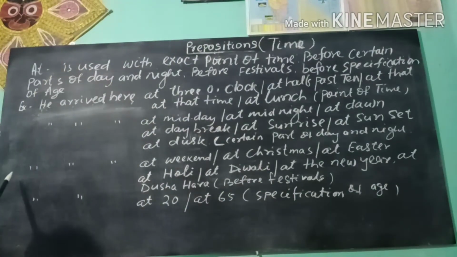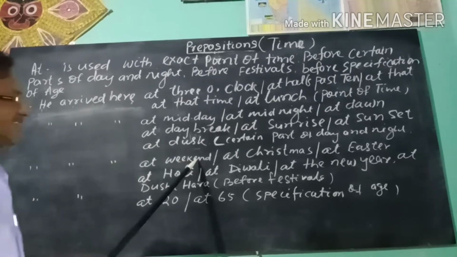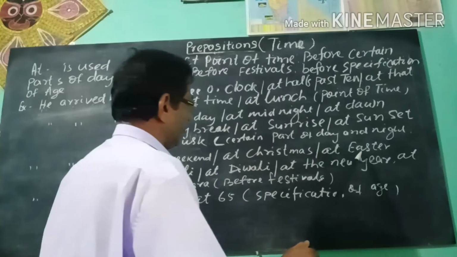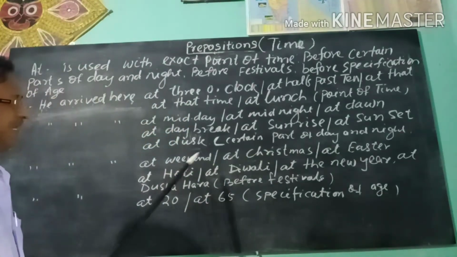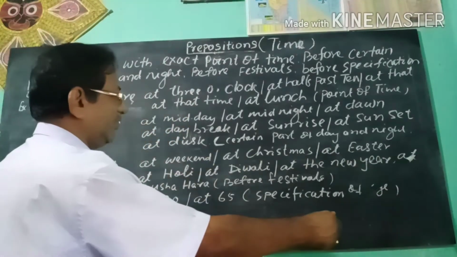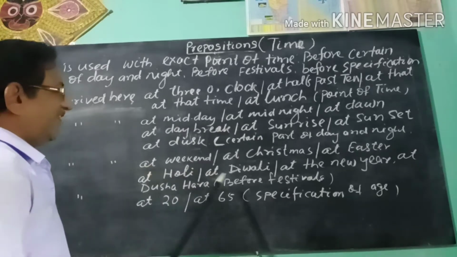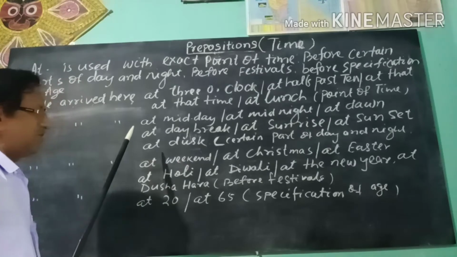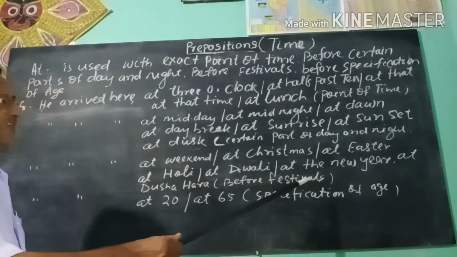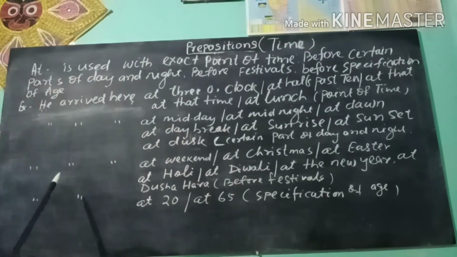Next we see the preposition at again. He arrived here at weekend, at Christmas, at Easter, at Holi, at Diwali, at the New Year's, at Dasahara. Here the preposition at is used before festivals to say about the festivals.